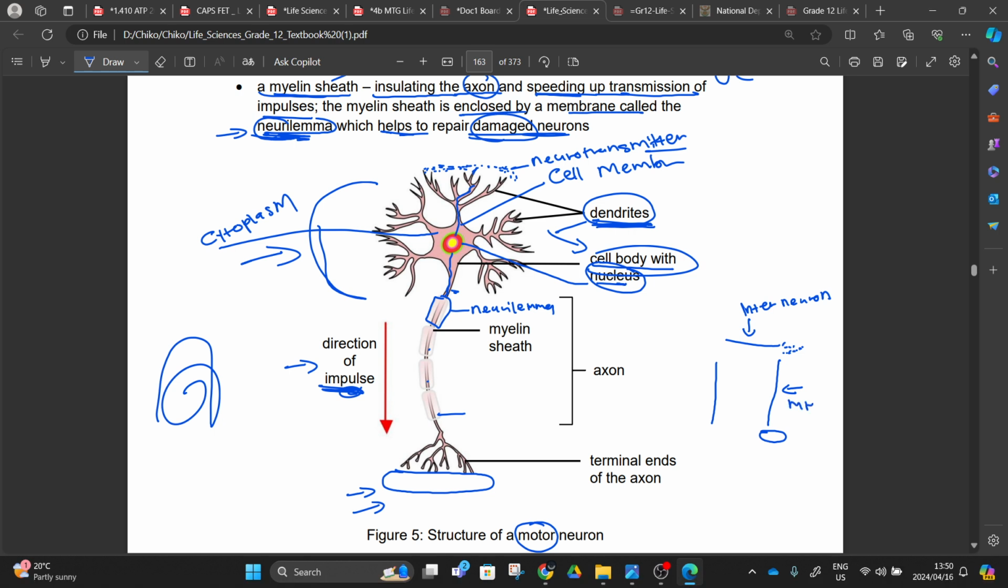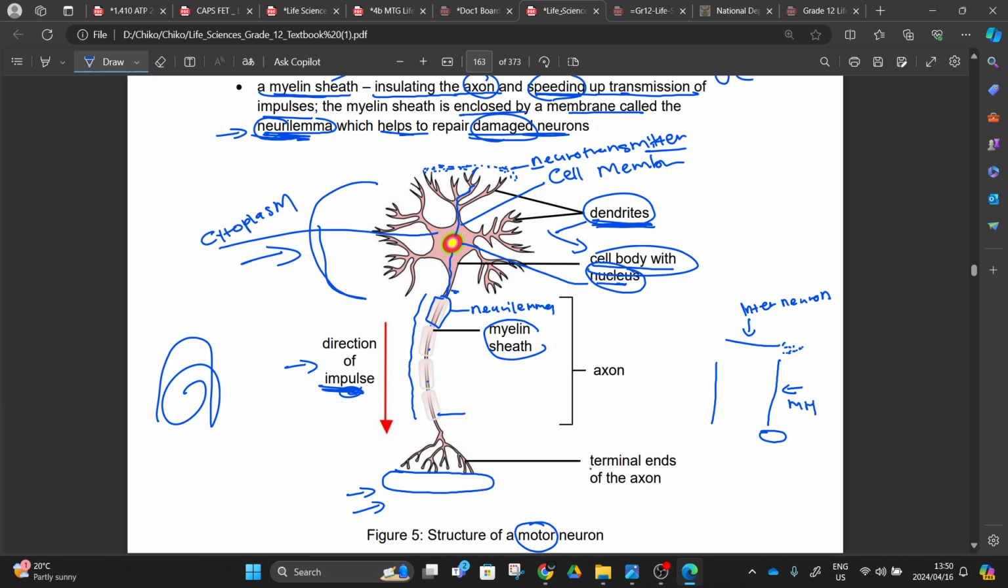This will be our motor neuron, right? This motor neuron, the structure is like this. The dendrites are picking up the neurotransmitter and sending the impulse to the cell body. The body has the nucleus and everything, and the message is going to be sent down our axon. The myelin sheath speeds up the movement of this impulse, this electrical signal, going down to our effector.